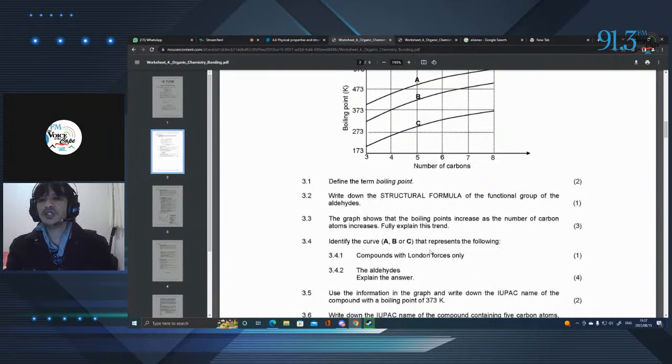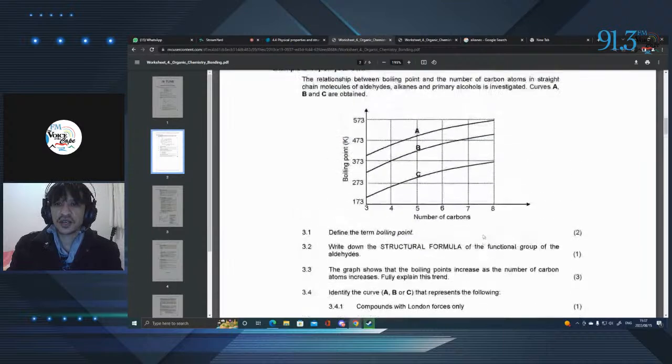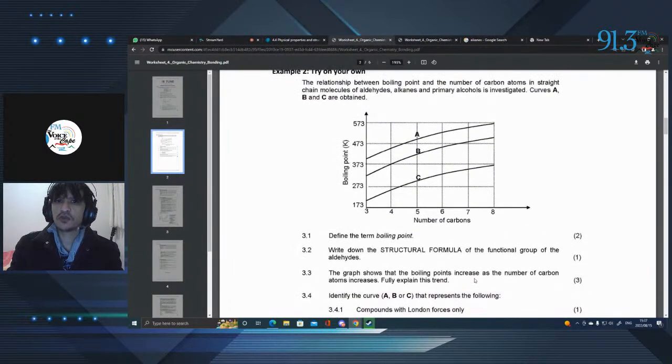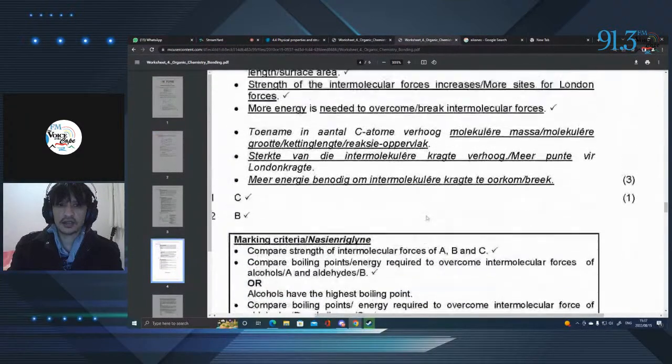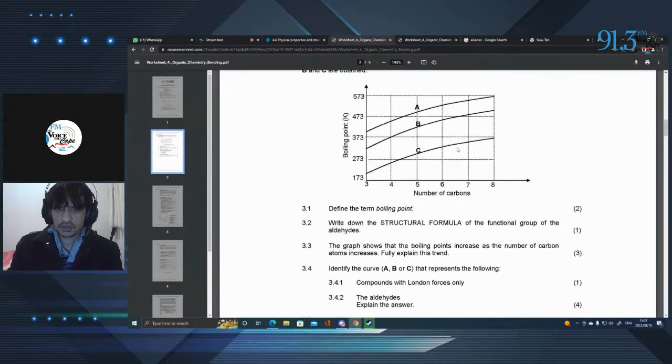Identify the curve A, B, or C that represents the following compounds with London forces only. So, which one is going to have the London forces? Well, of course, those with the highest boiling points. And I would say it could either be A or B. They're not asking us for two options. It is kind of a tricky question, but in this case, I would simply say A straight off the bat because it's got the highest boiling point.